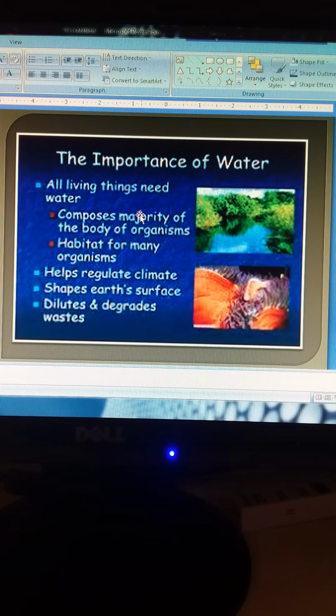All living things need water. It makes up the majority of the body of organisms. In many of the water bodies there are aquatic animals, water animals. That is also a major part of the ecosystem.